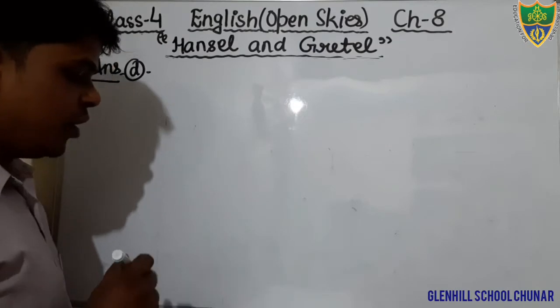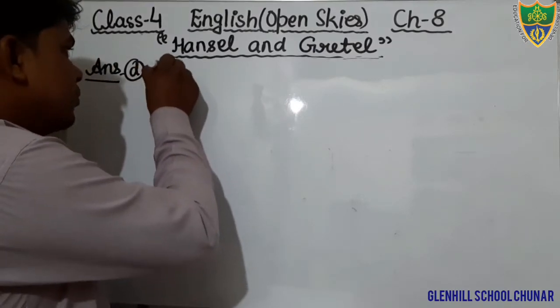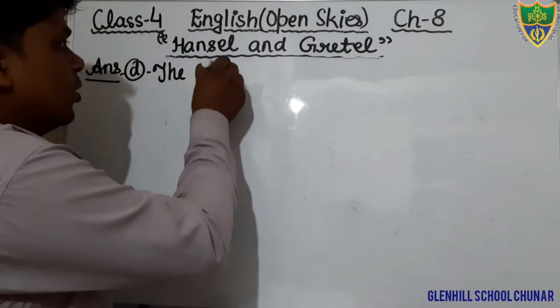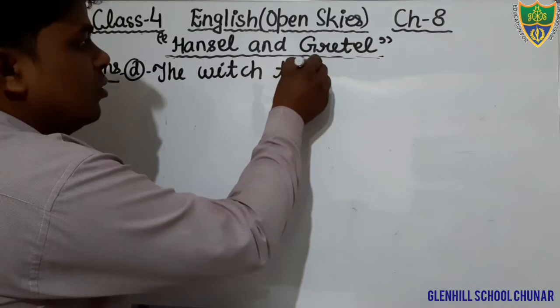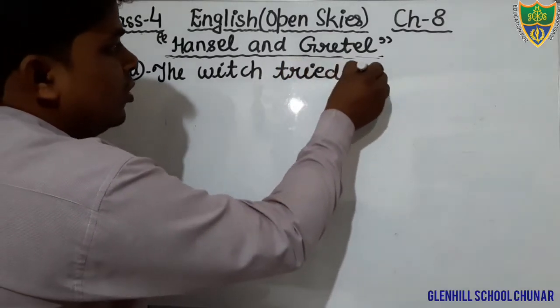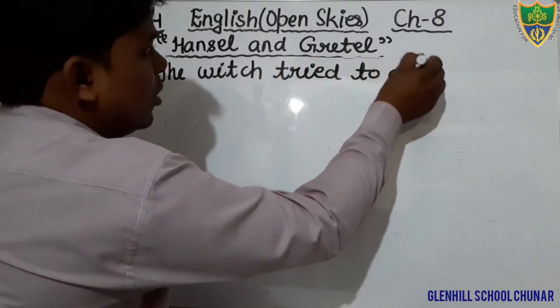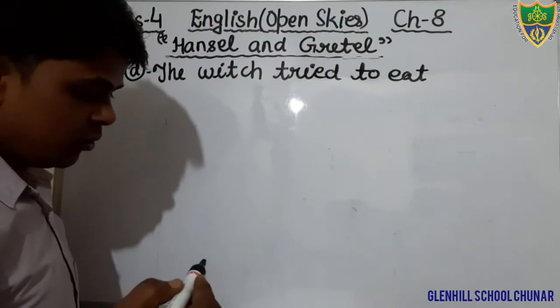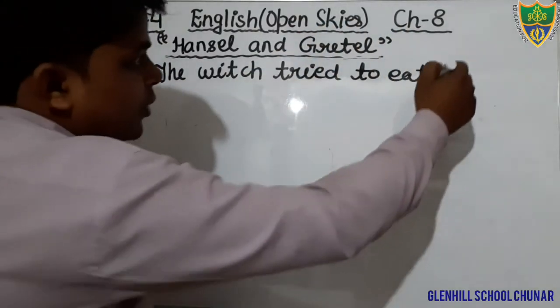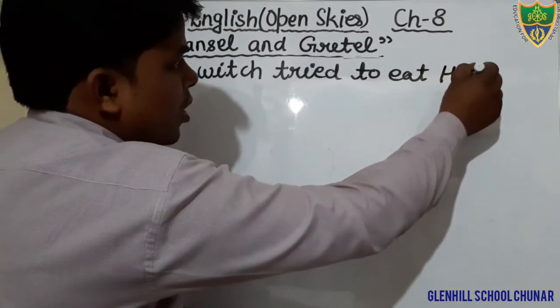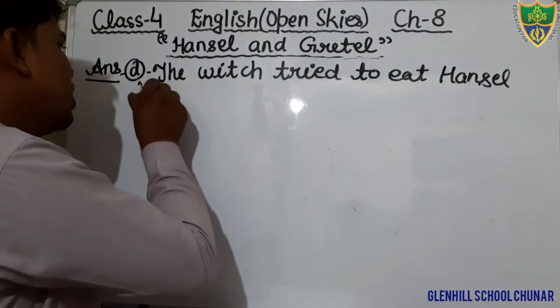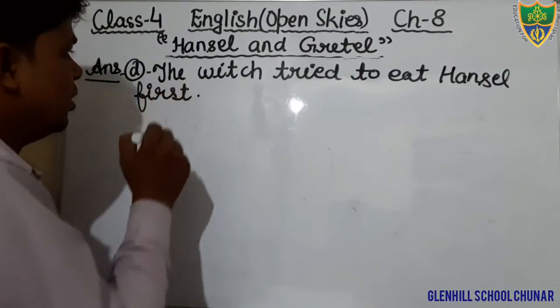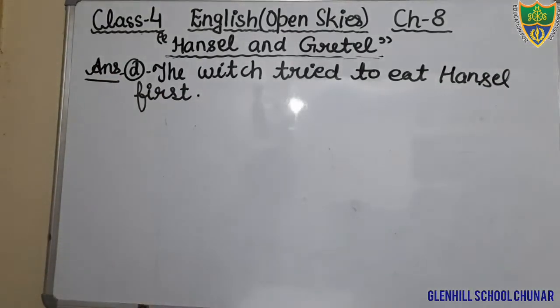Just see, the witch tried to eat Hansel first. Okay, students, this is the answer. That is a very short answer. You write it. Witch tried to eat Hansel first.